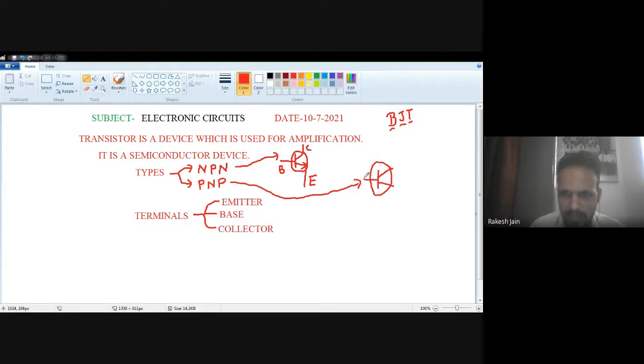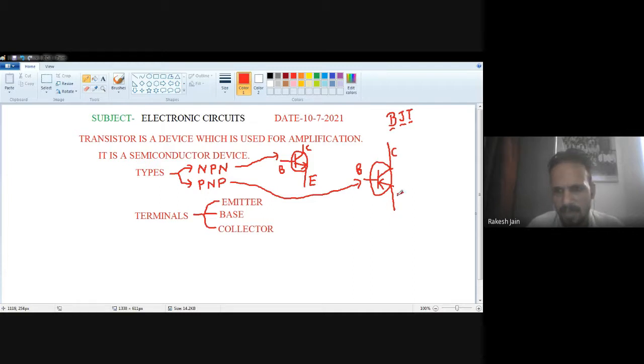The middle terminal is the same, that is base. The upper terminal is the same, that is collector. The third terminal contains the arrow, which is your emitter terminal, but the arrow is towards inside. The arrow direction is inside.